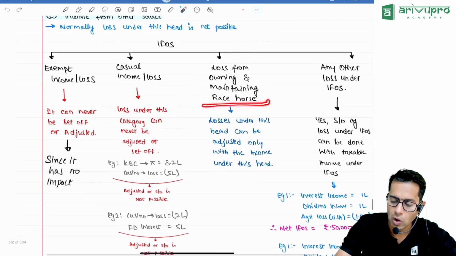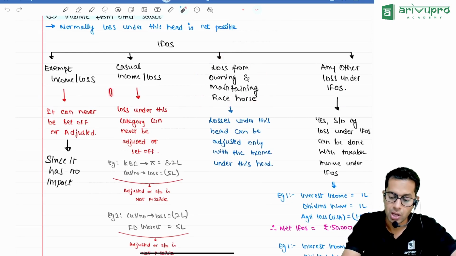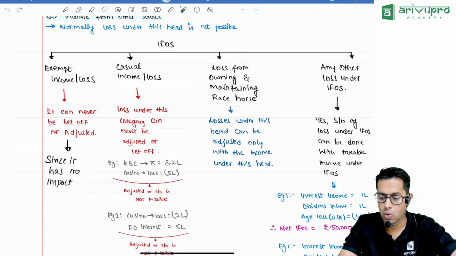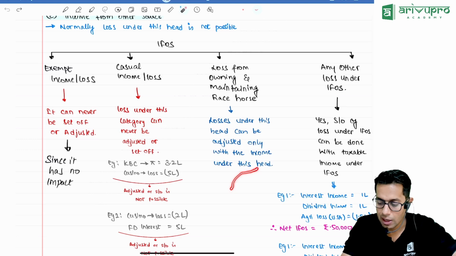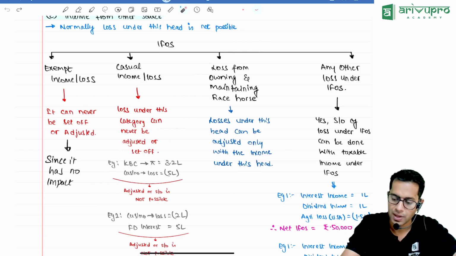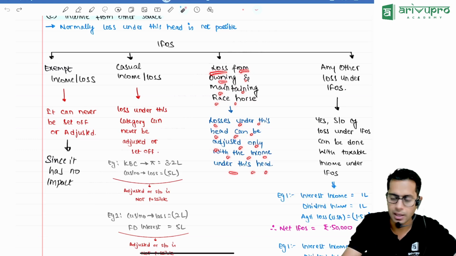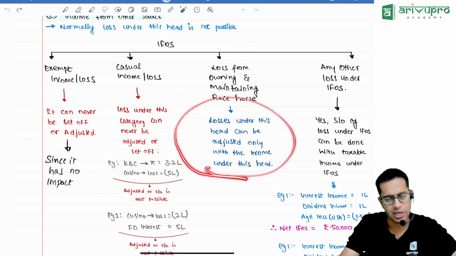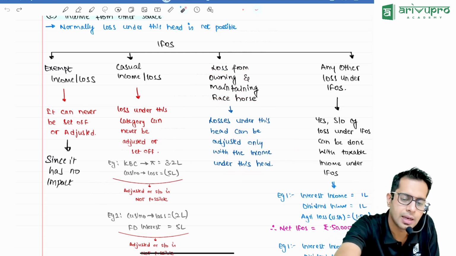However, if you have loss from owning and maintaining a racehorse business, please note, horse race is gambling, casual income. Racehorse is different. Owning and maintaining racehorses means you are doing the business of maintaining the horses which are used in the race. So loss from owning and maintaining racehorses can be adjusted only with income from owning and maintaining racehorses.